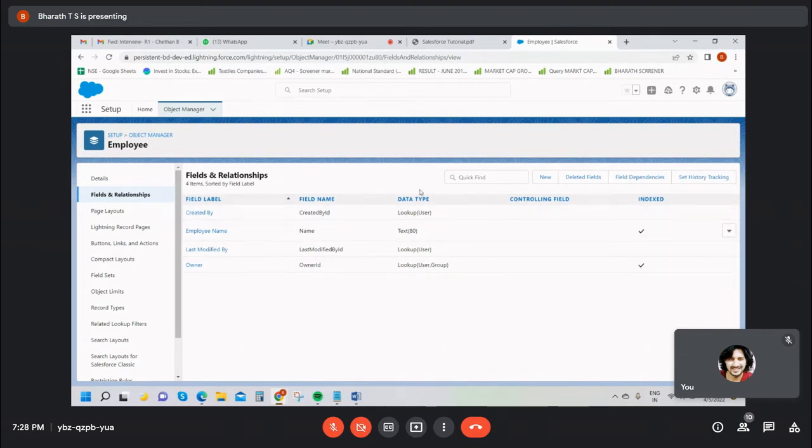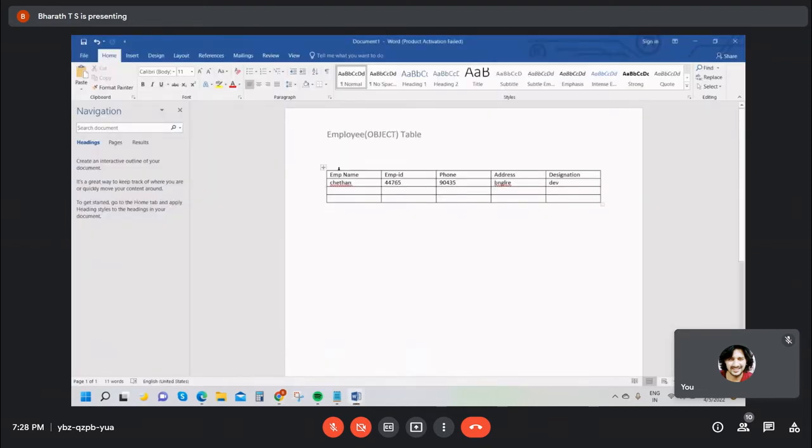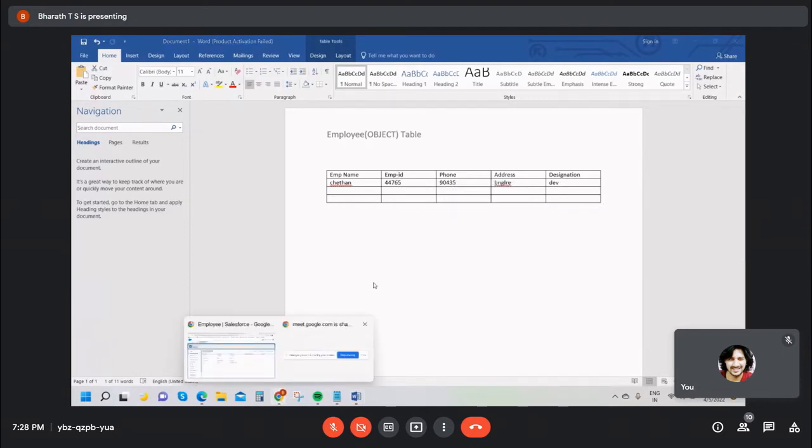Now don't worry about this field. These fields are automatically generated by Salesforce: created by, last modified by, and owner ID. Name is already created. What next, guys? Name is created. Next, we create the ID field. What is the data type of ID? You can select integer or else string also, right?